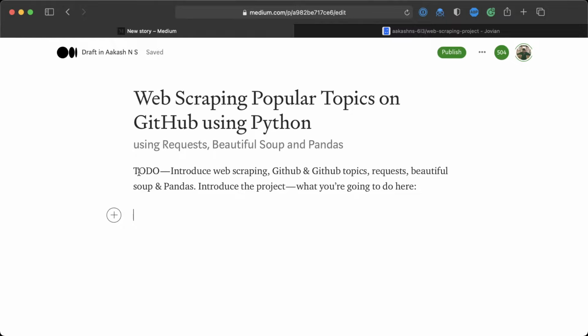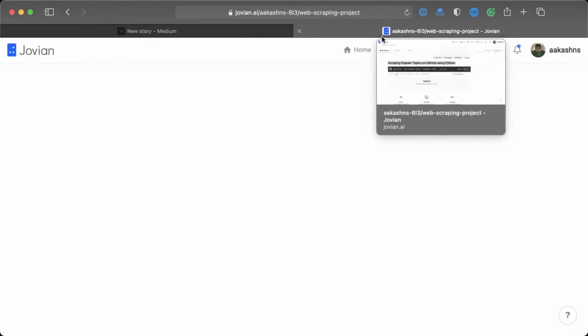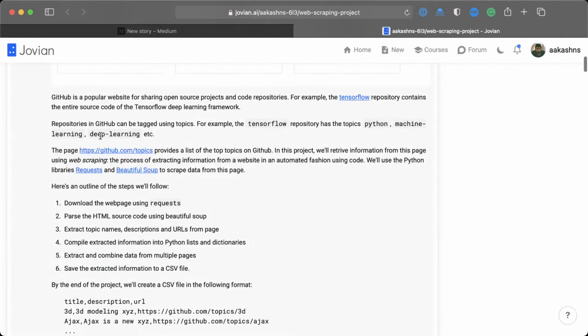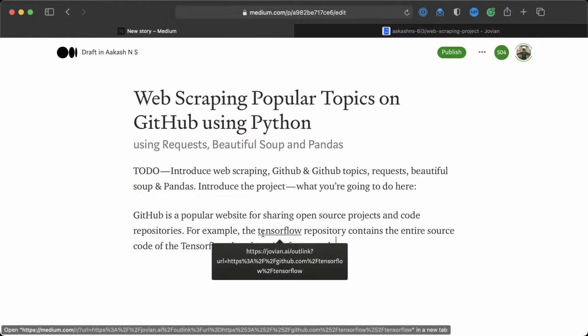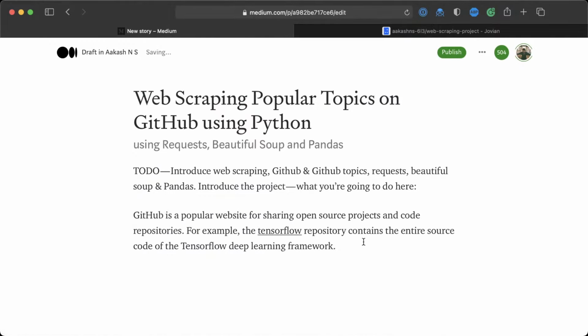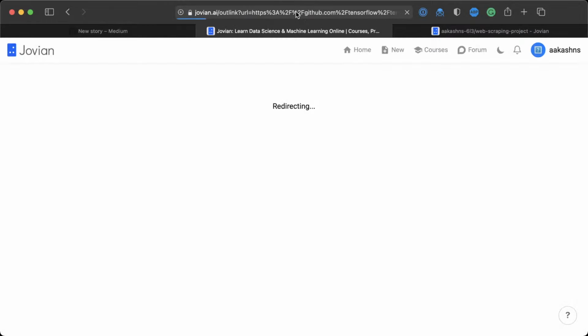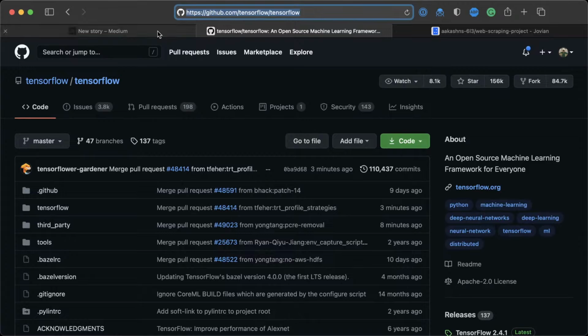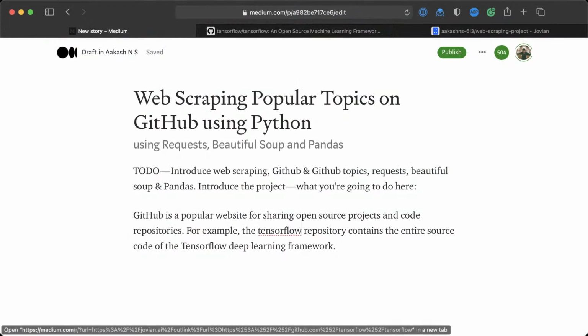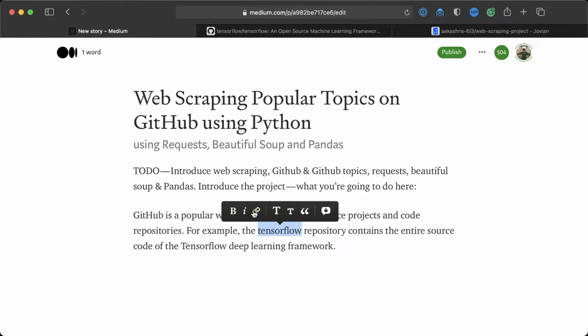So I like to just create a list of to-dos here, something like this, and then start writing. In my case, I have actually written some of this in the Jupyter notebook itself. So I'm just going to use that here. So here I'm just going to say GitHub is a popular website for sharing open source projects and code repositories. For example, the TensorFlow repository contains the entire source code of the TensorFlow deep learning framework. Okay. So this is a quick introduction. It doesn't have to be too detailed. You just provide a quick introduction of the topic or of GitHub.